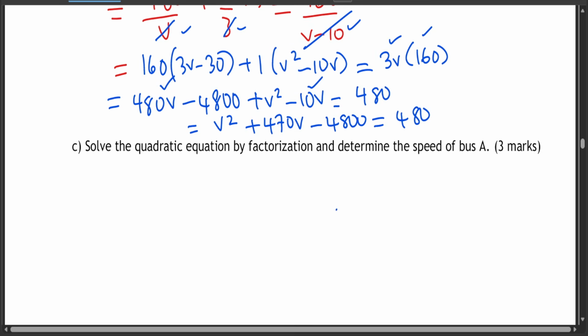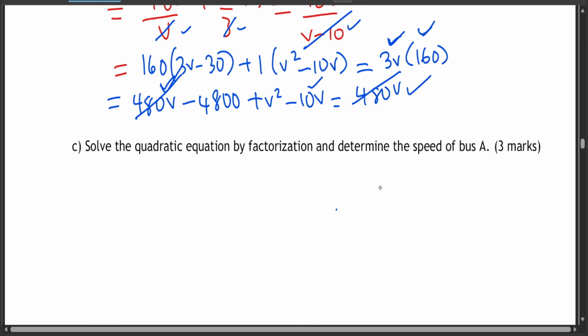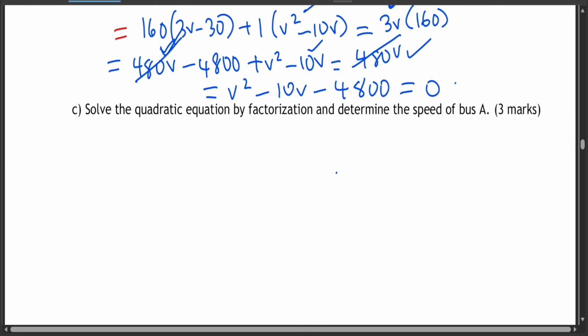That mistake is here. 3v times 160 is supposed to be 480v, so this is 480v. So let me just wrap this. Now since we have 480v here, the 480v would cancel out with the 480v, so this and this cancel out, so you remain with v squared minus 10v minus 4,800 is equal to 0. So that is your answer to question B. So we have v squared minus 10v minus 4,800, which is equal to 0.